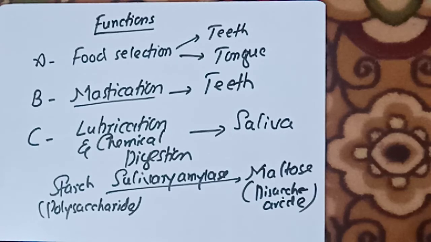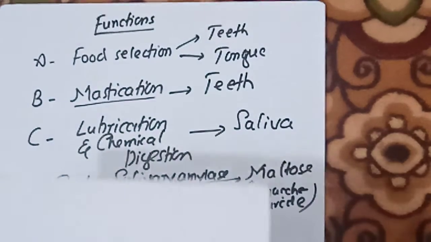So what does it mean? It means that the digestion taking place inside the mouth cavity is both mechanical and chemical.